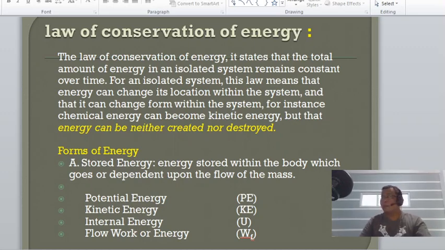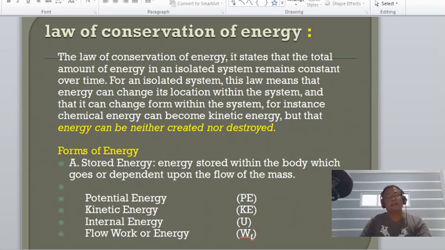So let us now come to the forms of energy. So actually, energy is divided into two parts. First is the so-called stored energy. So what does this stored energy mean? Energy stored within the body which is dependent upon the flow of the mass. Okay, so what are those energies?